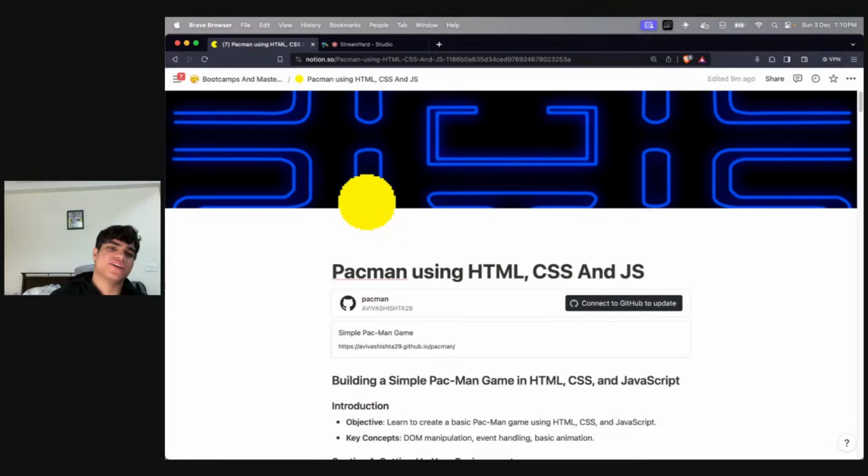And just for the record, guys, you can add all of these assets. So instead of using proper divs, you can use images. So convert every div into an image, right? That is a homework that I can give you guys. If you convert every div into an image, it will be the same thing. The only thing is that your Pac-Man game will start looking like a Pac-Man game, because you can get the image of the ghost online, and just use an image instead of a div. So whenever you're spawning a ghost, it will be an image instead of a div, right? What is your Pac-Man? It will be an image instead of a div.